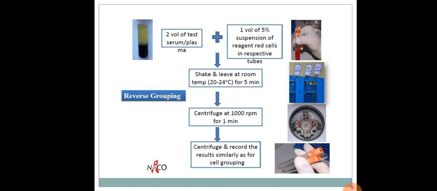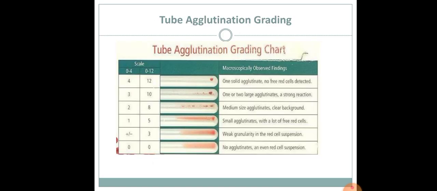Coming to reverse grouping, here we should take 2/3 of the test tube with plasma or serum, and 1/3 with 5% suspension of reagent red cells in respective tubes. We should shake and leave at room temperature for 5 minutes. Then centrifuge at 1000 rotations per minute for 1 minute and record the results similarly as for cell grouping. Then results will be recorded based on the agglutination.